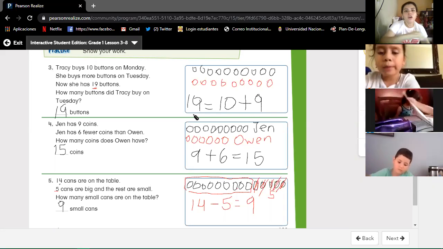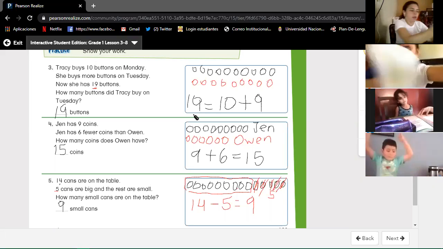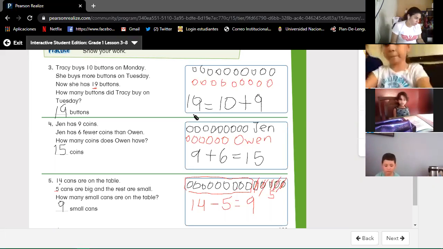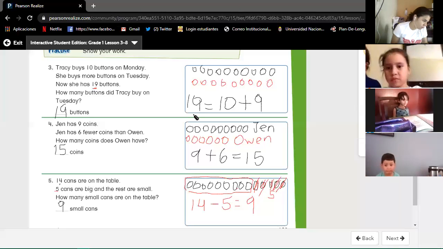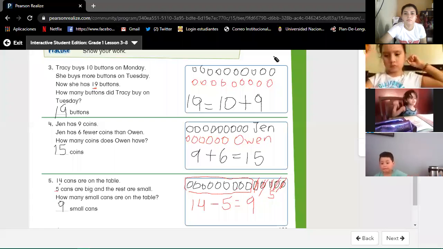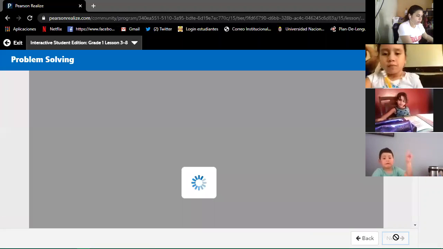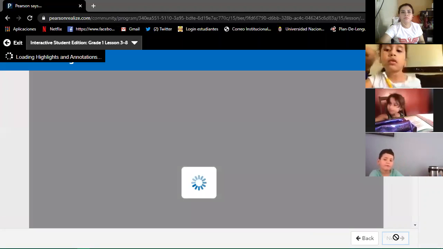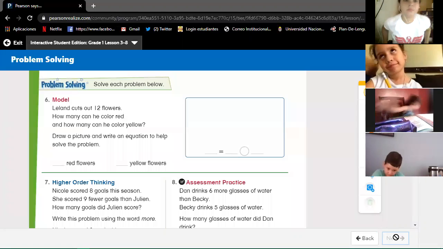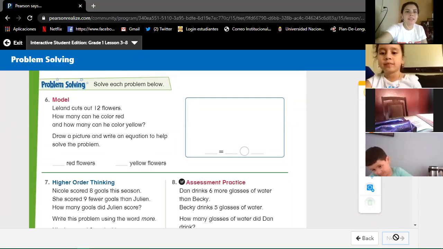The next is page 140. Next page, 140. Okay, I'm going to turn the page. Okay, we have this.